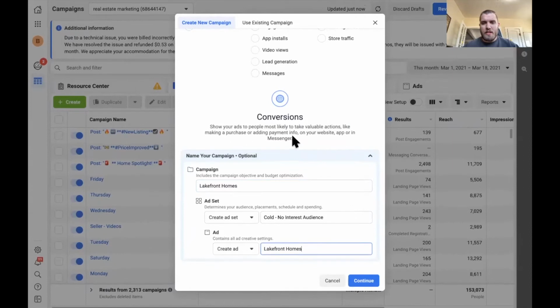Okay, and then name the ad, right? So I just named the campaign. I named the ad set. We're going to do 3 different ad sets. So you want to name these so you can differentiate them and see how they're performing. Here's the ad, and it's just called Lakefront Homes. So continue.